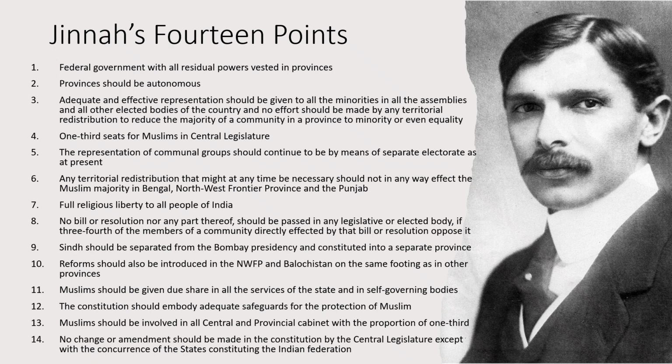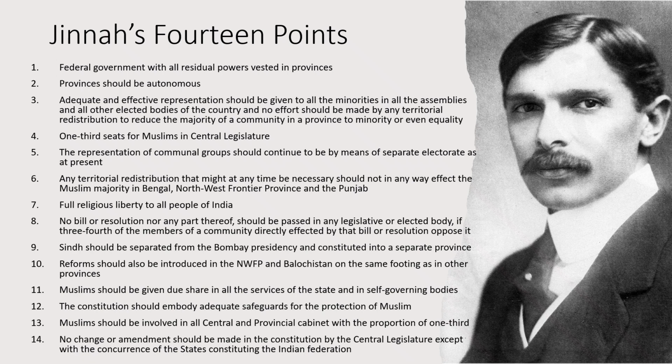Then in point number 6, Quaid-e-Azam is saying any territorial redistribution that might at any time be necessary should not in any way affect the Muslim majority in Bengal, Northwest Frontier Province and the Punjab. Now here once again Quaid-e-Azam is trying to protect the rights of Muslims.